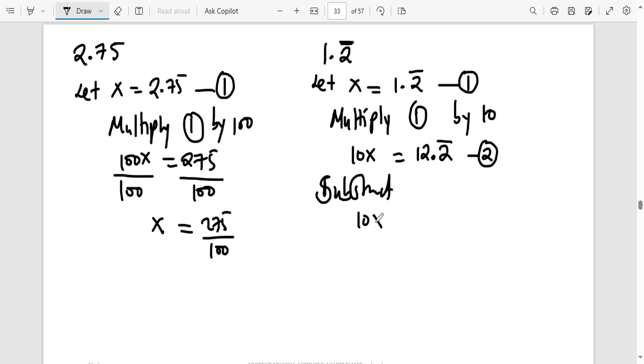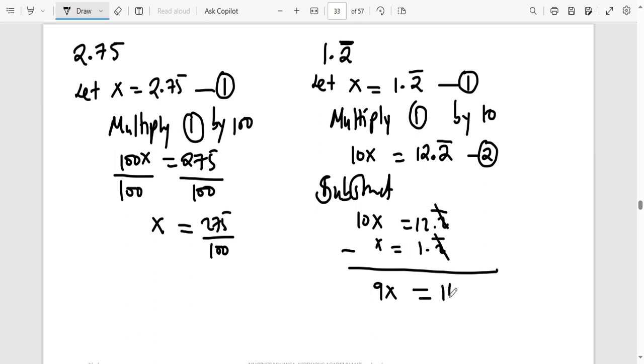I'll write first the big one. 10x is equal to 12.2 with a dash on top, and then x is equal to 1.2 with a dash on top. 10x minus x is 9x. 12 minus 1. I'll not talk about the 2 here because it's cancelling. It's the same number, so if I subtract, it just cancels. So it's just 12 minus 1. That is 11. So I'll divide through by 9, meaning that x will be 11 over 9. Meaning 1.2222222 is the same as 11 over 9.